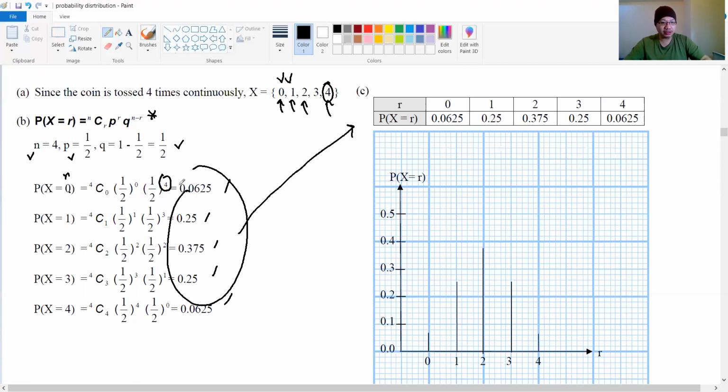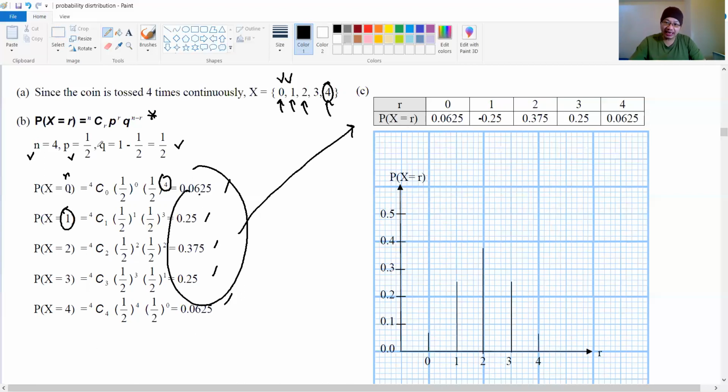When r equals 0, the probability is 0.0625. When r equals 1, the probability is 0.25. When r equals 3, it is 0.25 again. When r equals 4, it is 0.0625. When r equals 2, it is 0.375. Just tabulate a normal table based on the probabilities that you obtained.